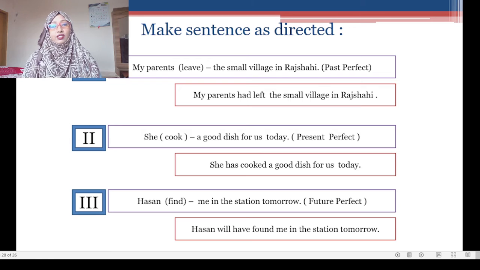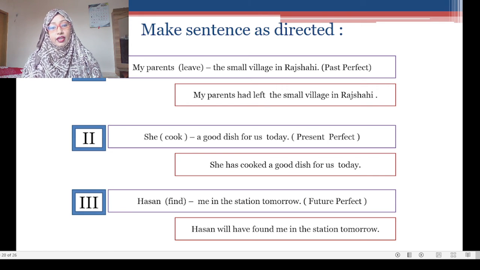Make sentences as directed. My parents live in the small village in Russia. Past perfect tense. So what will be the answer? If you change the sentence into past perfect tense, I have written the correct sentence below the question. My parents had left the small village in Russia. Had left. You know the structure of past perfect tense: the auxiliary verb will be had, and the main verb will be pp, that means the third form of the verb.